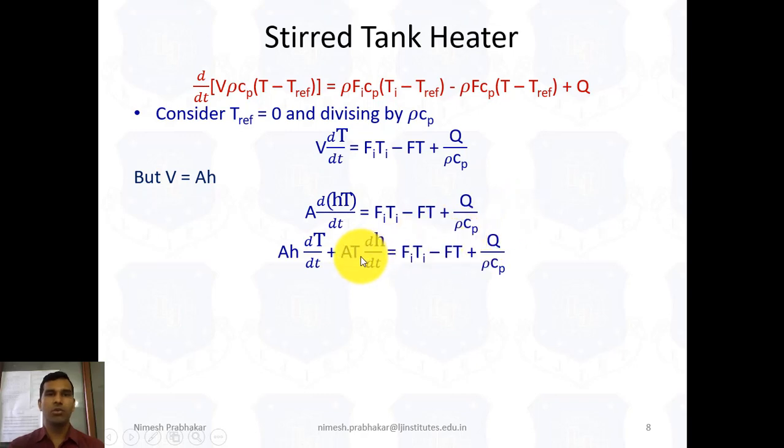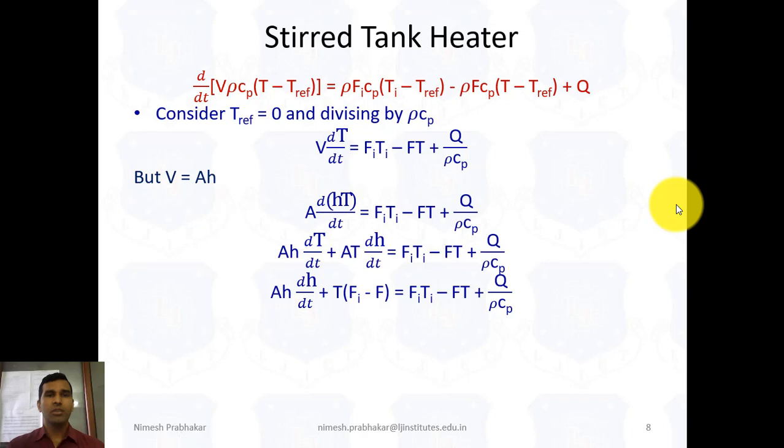Now we know the value of A dH by dt, because in the mass conservation we know the value of A dH by dt by equation number 1. This term A dH by dt is nothing but Fi minus F, which we get from the simple liquid level tank.